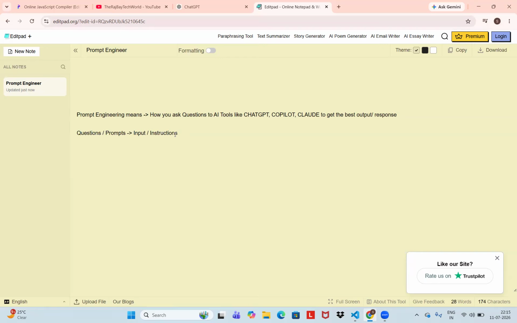Now the task should be very clear. Here in simple words, what I can say, better prompt, you will get better result, better output. So simple. So if you are giving instructions in an understandable, better way, you will get the better response, better output. Okay. How you are going to ask the question, that should be in an instructed manner.